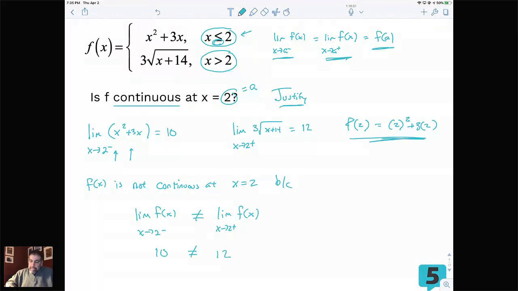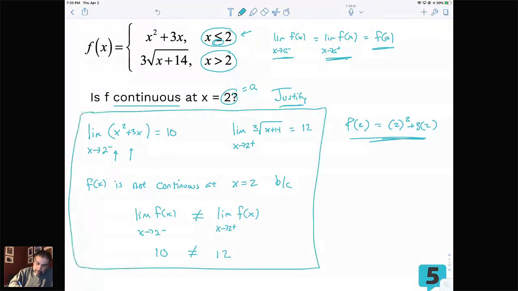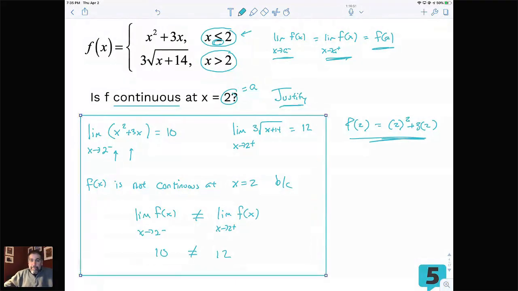To me, this is your answer. This is what you're going to want to show. If you show all of this work with the justify prompt, you're good. Okay, you're good.